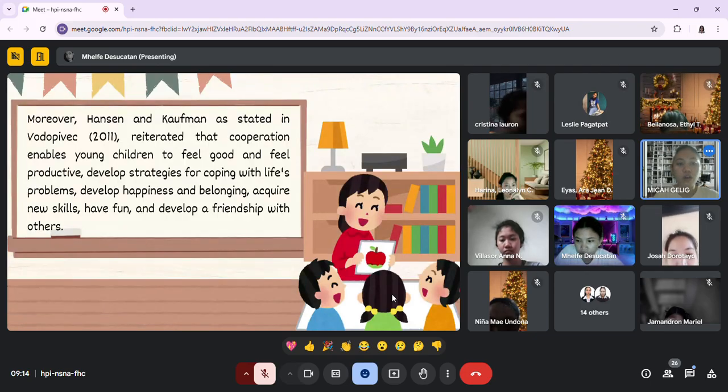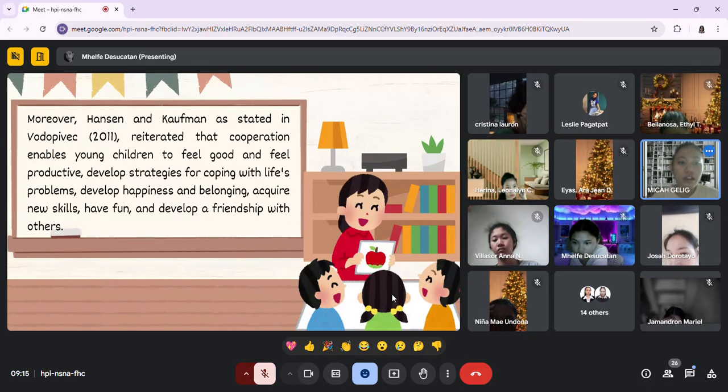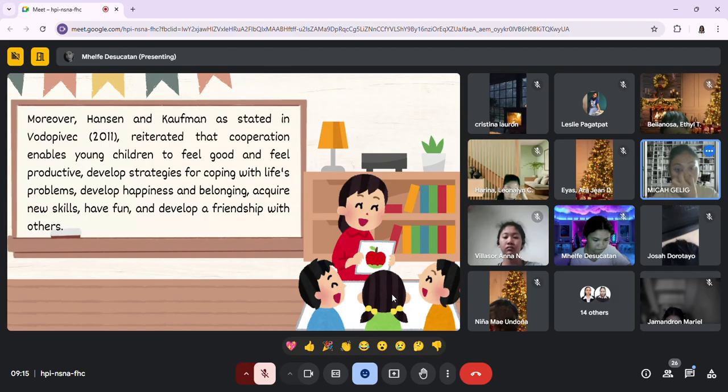And also fun. Cooperative learning, as we all know, is enjoyable, right? It makes the educational experience more engaging. Lastly, it develops friendship. Working in groups helps children build relationships and friendships with their peers. All right. Kindly next the slide, Miss Melfi.